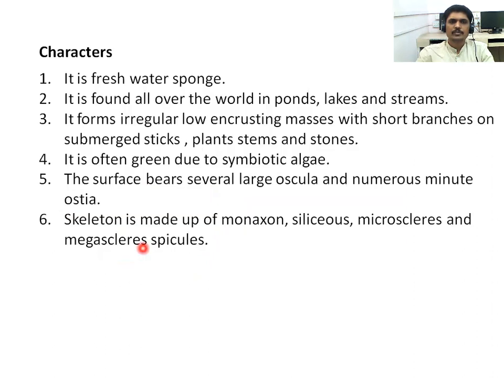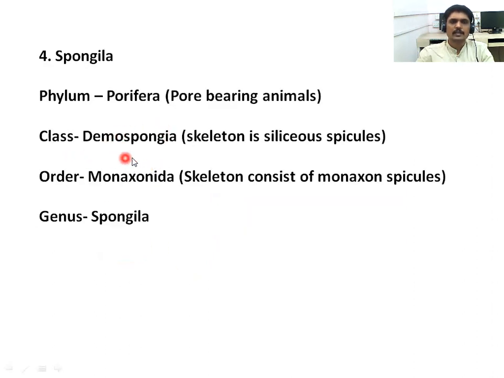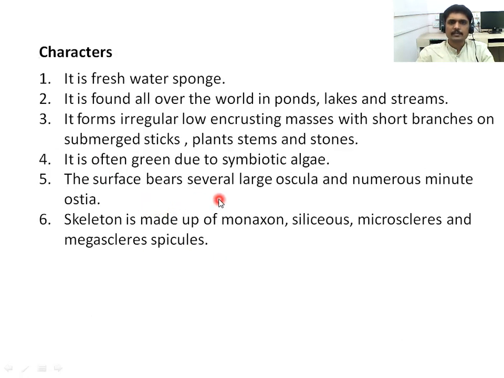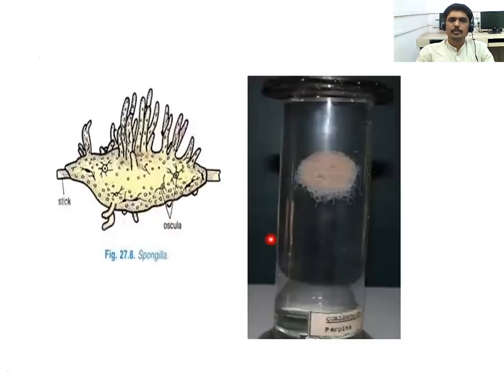So Spongilla is an example of class Demospongia. Its characters: it is a freshwater sponge, found all over the world, and it shows a symbiotic relationship with algae. It has small and large openings, the ostia and the oscula, and its skeleton is made up of monoaxon, siliceous microscleres and megascleres spicules. So this one is the Spongilla. It is associated with the stick or stem of a plant, and here is the real specimen.